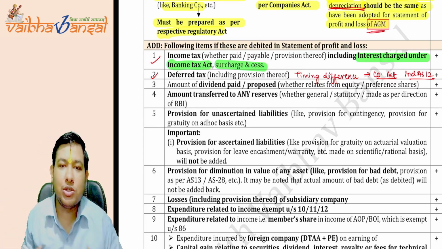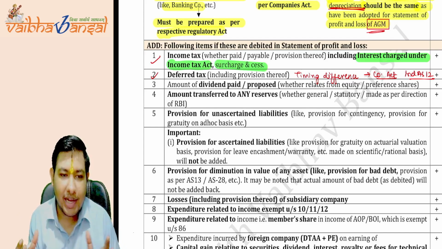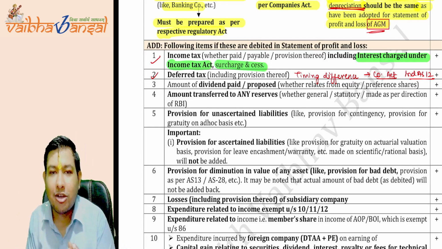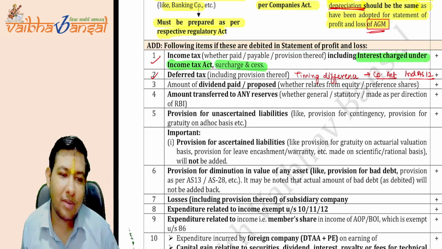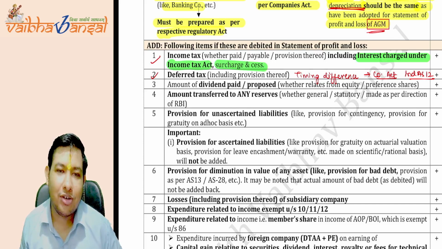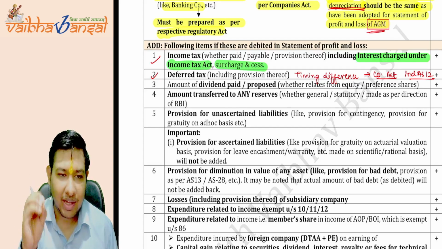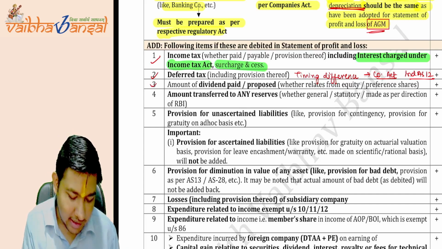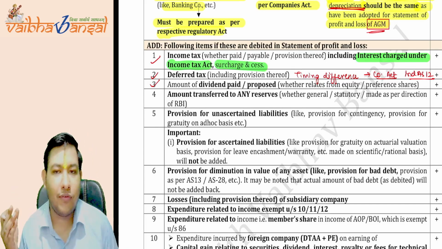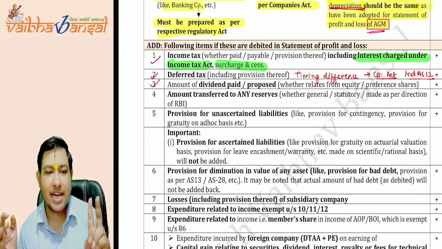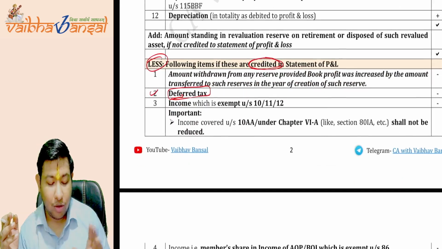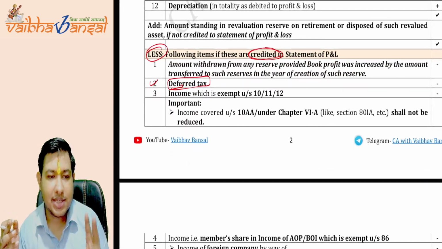So the government does not want to reduce their tax revenues. That's why the government said the dividend paid or proposed needs to be added back to the profit and loss account. This need not reduce our net profit for income tax purposes. Is this point clear? The first point, second point, third point, and the point of less is the second point.